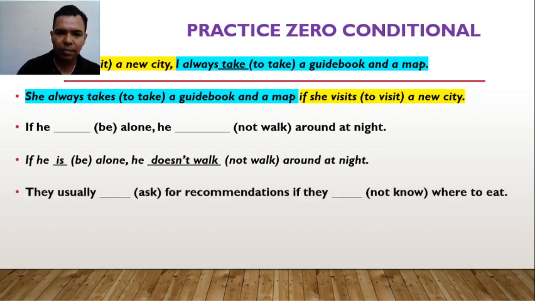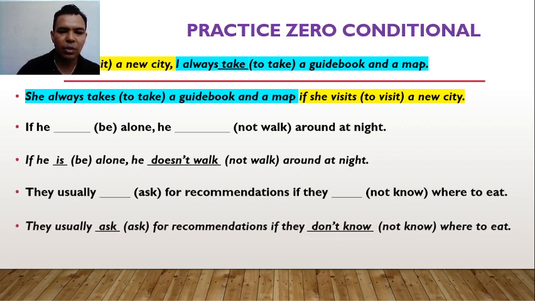Let's try another one. Here the subject is they, so normal simple present. So the answer is, they usually ask for recommendations if they don't know where to eat. In these examples, I tried to cover also negative sentences. Remember, when we have negative sentences in zero conditional, that is present, we need the auxiliary don't or doesn't. And remember, doesn't only for he, she, and it.